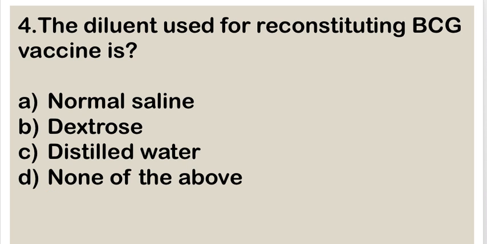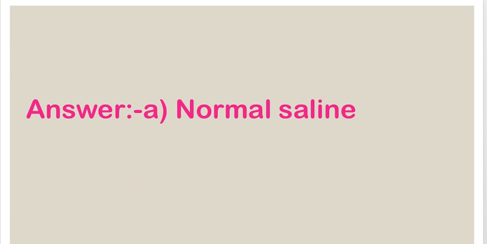Next question. The diluent used for reconstituting BCG vaccine is A. normal saline, B. dextrose, C. distilled water and D. none of the above. Right answer is A. normal saline. Normal saline is used for reconstituting BCG vaccine.